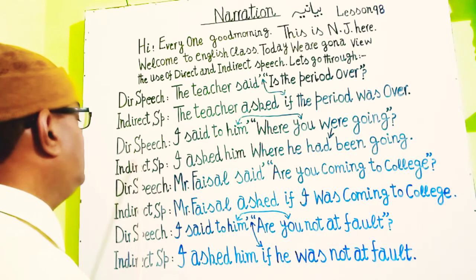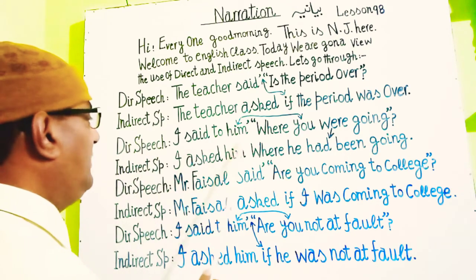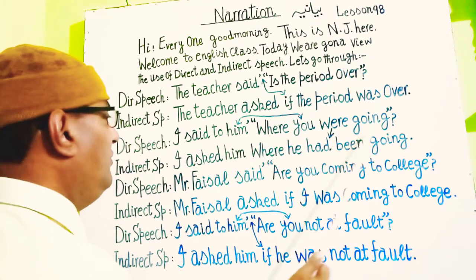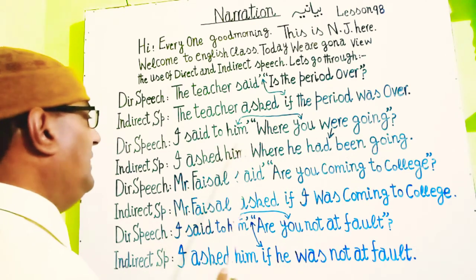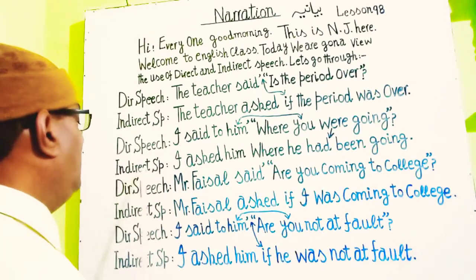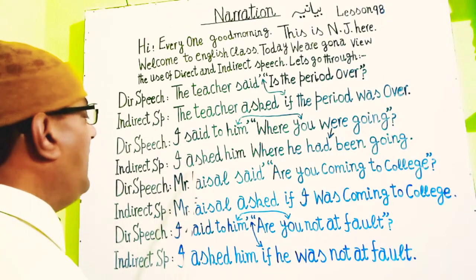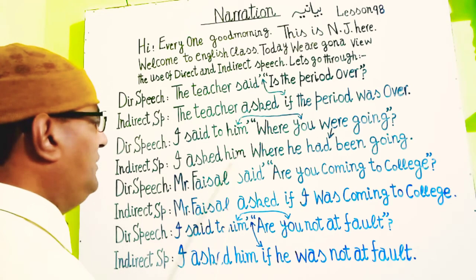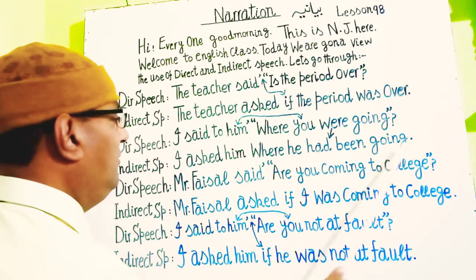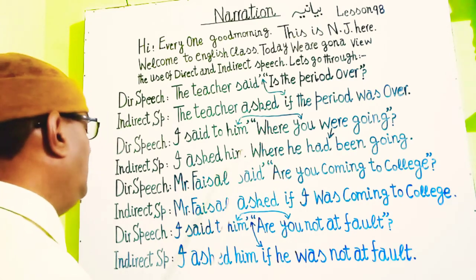And you see the next direct speech: I said to him, where are you going? It changes to: I asked him where he had been going.